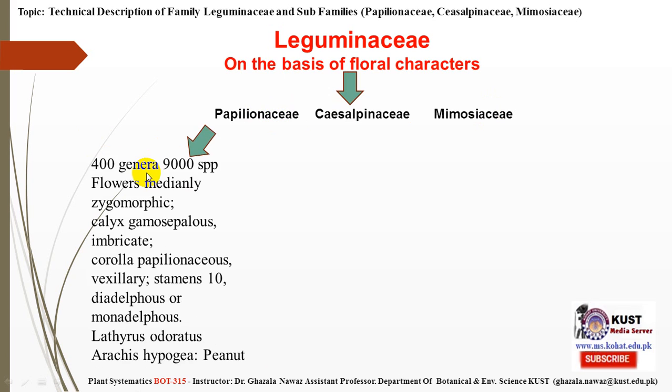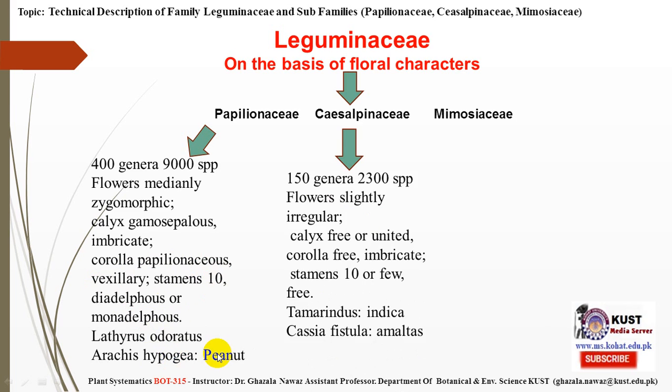Papilionaceae has 400 genera and 9,000 species, and their flowers are zygomorphic. Calyx is gamosepalous, imbricate. Corolla is papilionaceous, the characteristic we discussed in the last Fabaceae lecture. Stamens are 10 in number, diadelphous or monoadelphous. Lathyrus odoratus or Arachis hypogaea are famous examples.